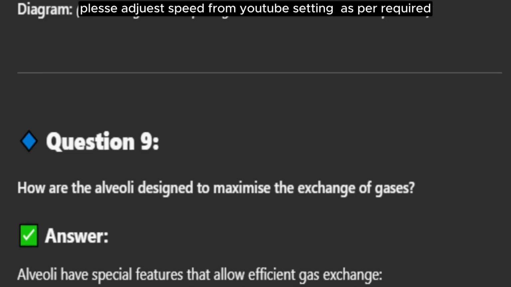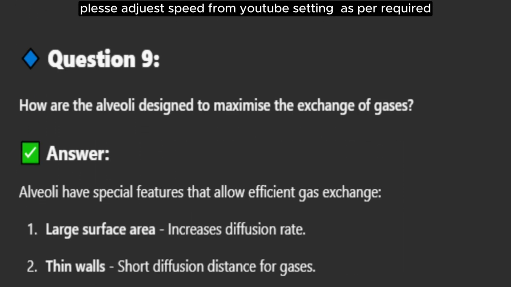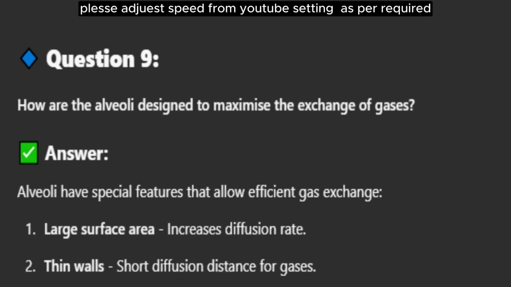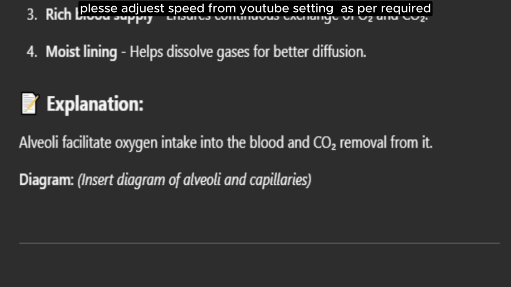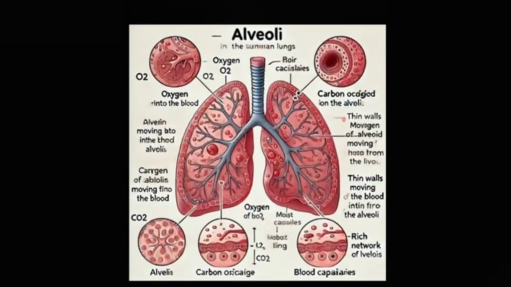Question 9. How are the alveoli designed to maximize the exchange of gases? Answer. Alveoli have special features that allow efficient gas exchange. 1. Large surface area, increases diffusion rate. 2. Thin walls, short diffusion distance for gases. 3. Rich blood supply, ensures continuous exchange of O2 and CO2. 4. Moist lining, helps dissolve gases for better diffusion. Explanation. Alveoli facilitate oxygen intake into the blood and CO2 removal from it. Diagram of alveoli and capillaries.